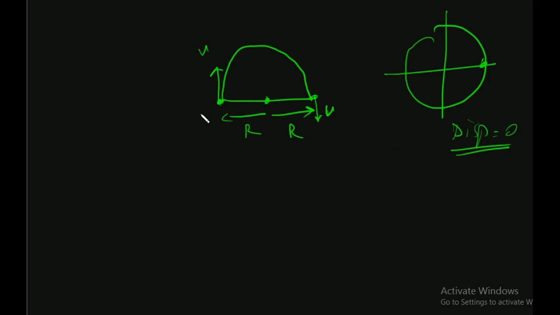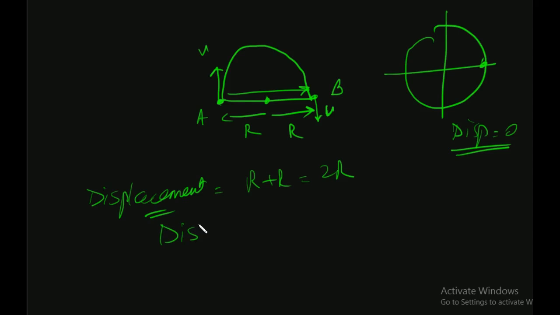But for half a circle, the particle has started at A and ended at B. So displacement will be from A to B. Alright. So it will be R plus R, which is equal to 2R. This is the displacement only. Alright. Yes, this is the displacement.